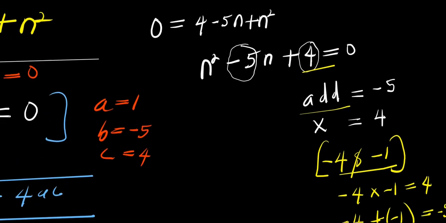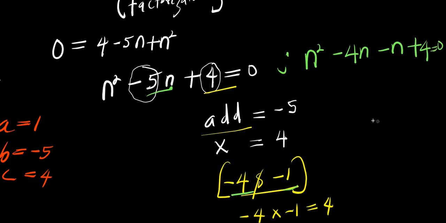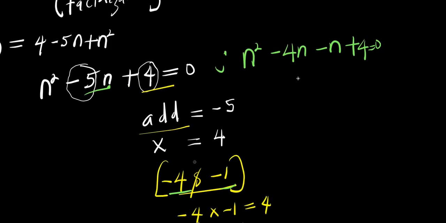So you insert these two factors in respect to n, the variable that you are dealing with. So we are going to have n squared. Instead of writing this negative 5n, you have the two factors. That is minus 4n, then minus n. 1n minus 1n is the same thing as minus n, plus 4 equals 0. Have you seen it now? So this is factorization method.